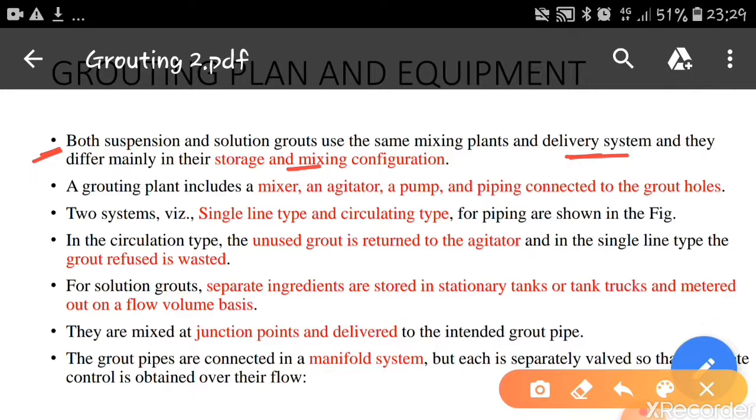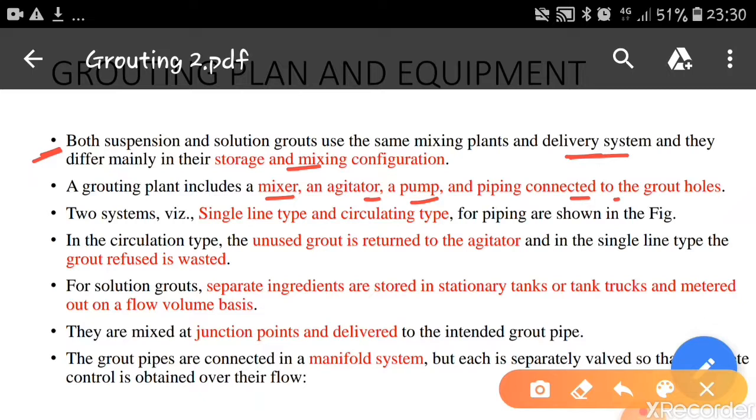That's why a grouting plant includes a mixer where the grouts can be mixed thoroughly, an agitator where all the bigger particles can be made into a fine powder, a pump which is required to pump the mix inside the soil, and pipes connected to the grout holes. These are the essential things required for any grouting plant: mixer, agitator, pump and pipings.